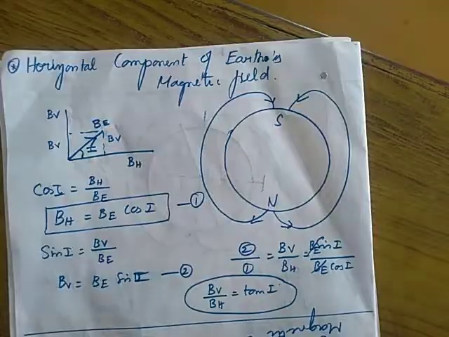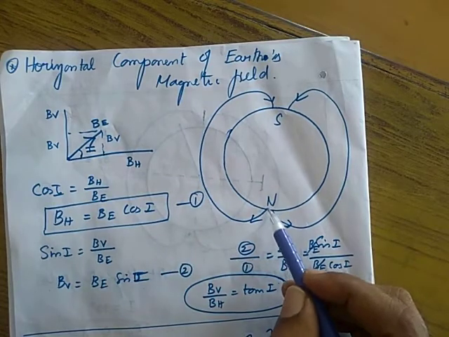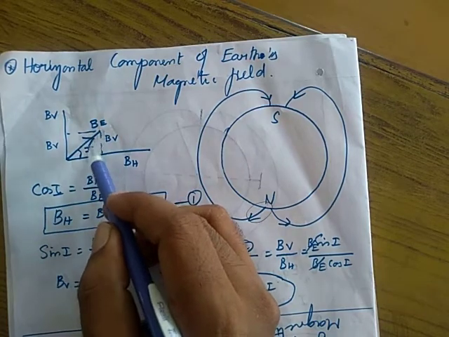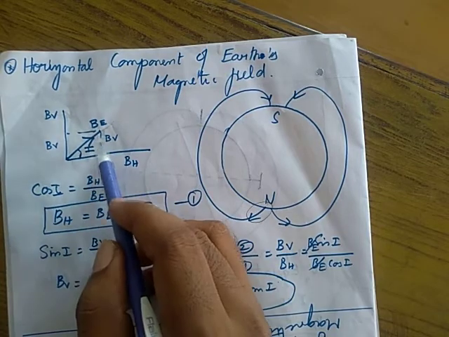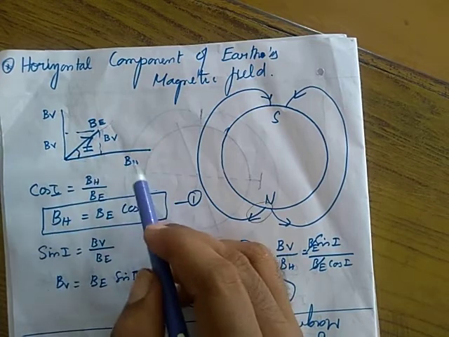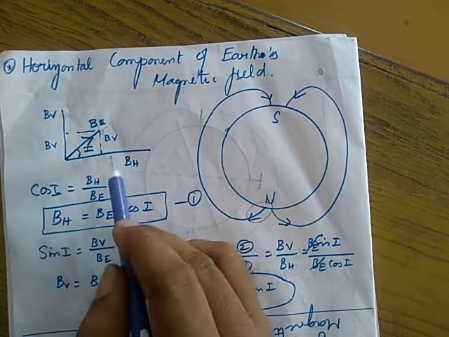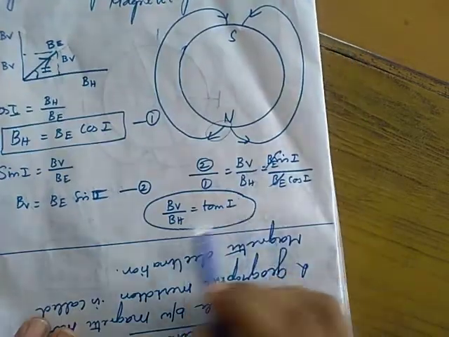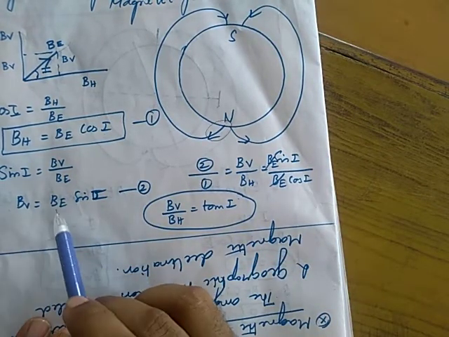Next, the horizontal component of the earth's magnetic field. Here is the net magnetic field of our earth. Resolving it in two directions, I consider the horizontal component of the earth's magnetic field and a vertical component. With the angle of inclination theta, put cos theta, then we get BH equals BE cos theta. For the vertical component, put sin theta, then BV equals BE sin theta.